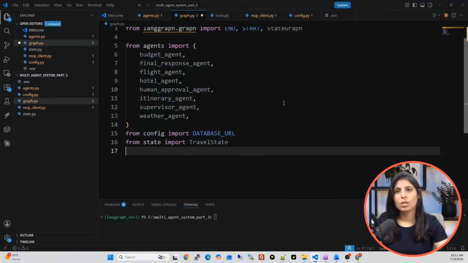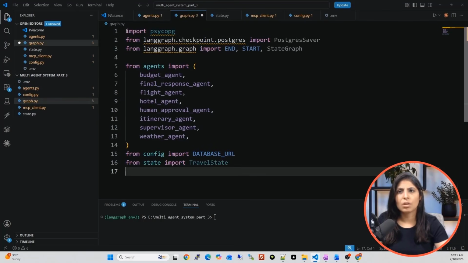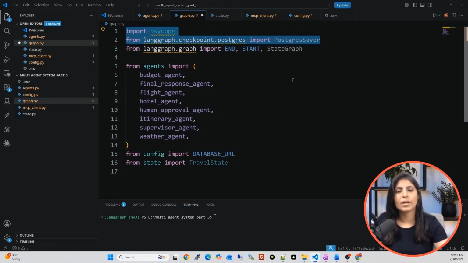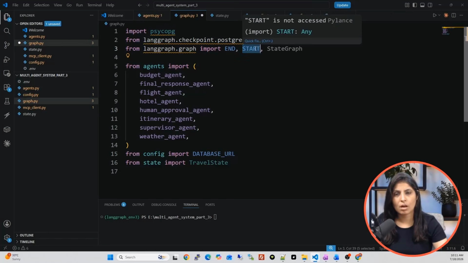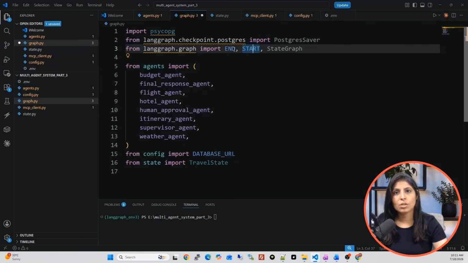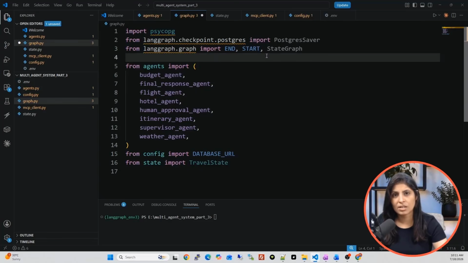So first we are importing all the modules. You know what all these modules are, so I'm not explaining them. These two modules are related to the PostgreSQL database. Then to create a graph, you need these three things. End and start, both are nodes. Whenever you want to start the graph, you start with the start node. Whenever you want to end the process, end the graph, you end it with the end node. These two nodes are provided by LangGraph only, so there is no need to write the code ourselves. And then there is StateGraph. It is used whenever you want to build a graph.